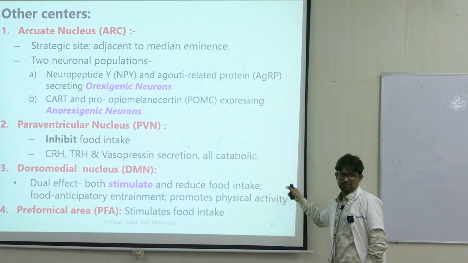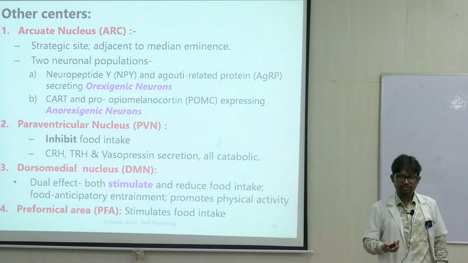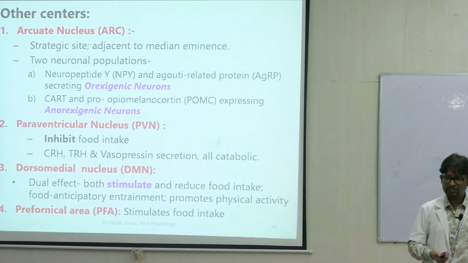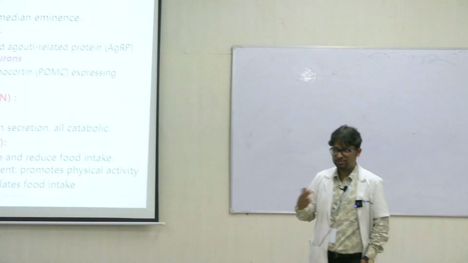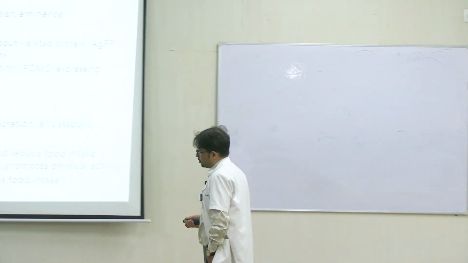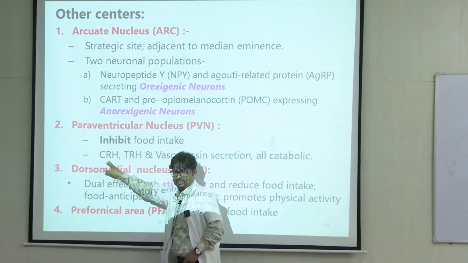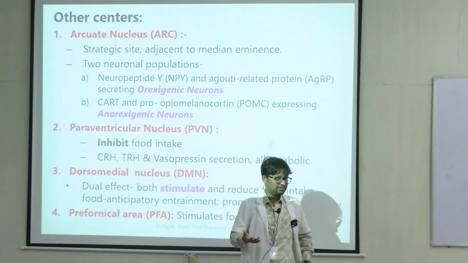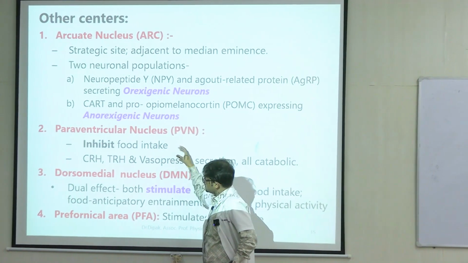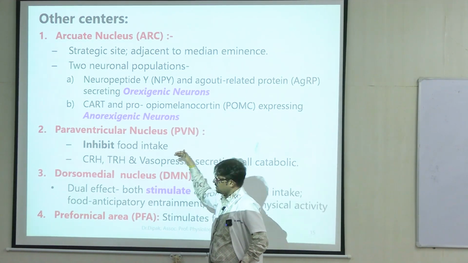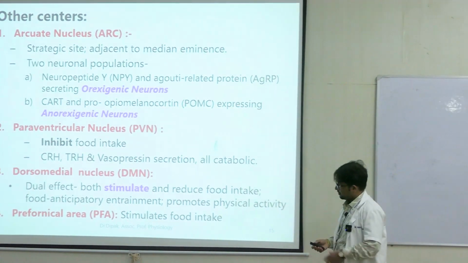So what happens during stress? Appetite reduces, right, during stress. This is a common experience. When you are under stress, you don't feel like eating. So you can actually correlate both of these experiences. CRH is a hormone which increases during stress, and so does this paraventricular nucleus. This becomes active, it inhibits food intake.